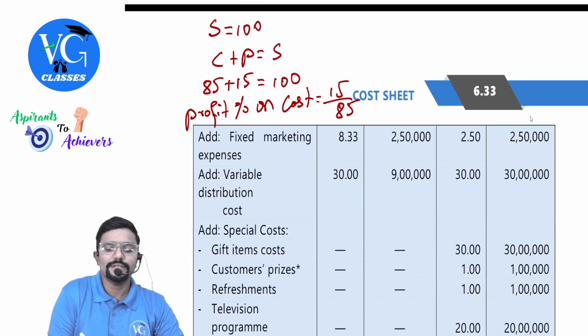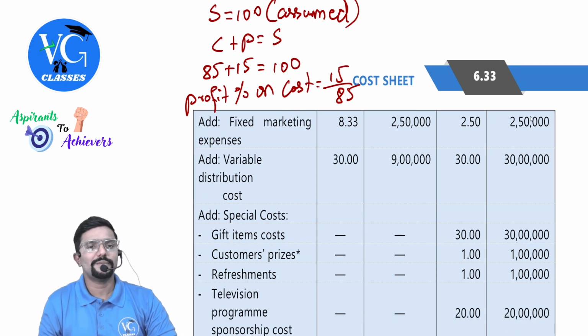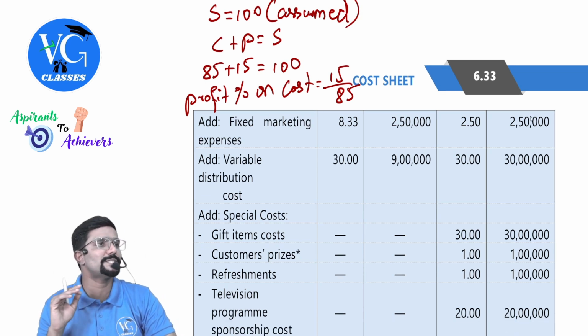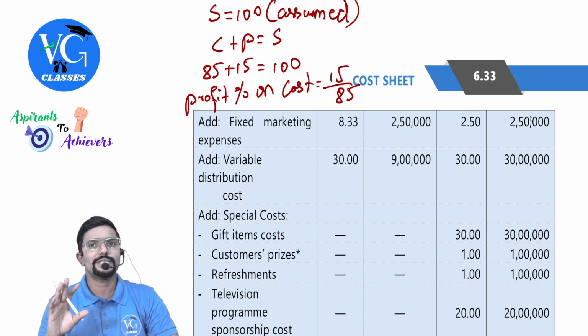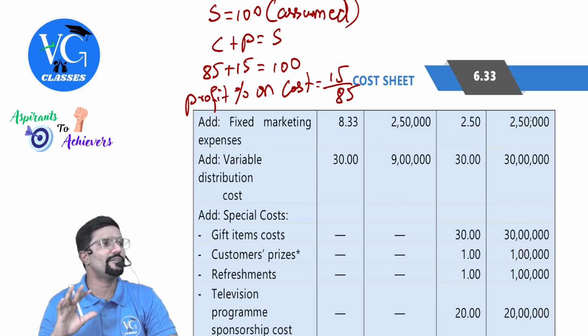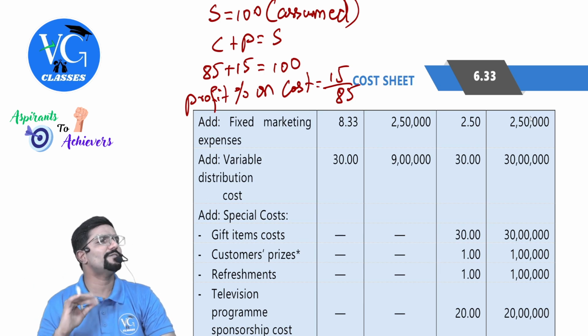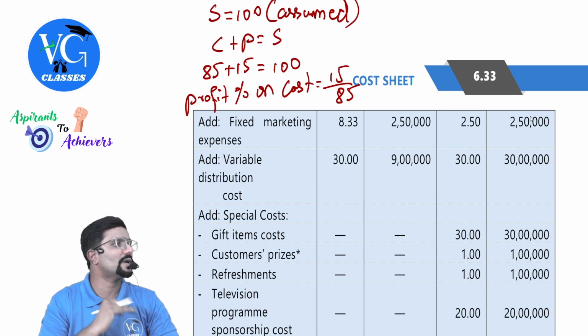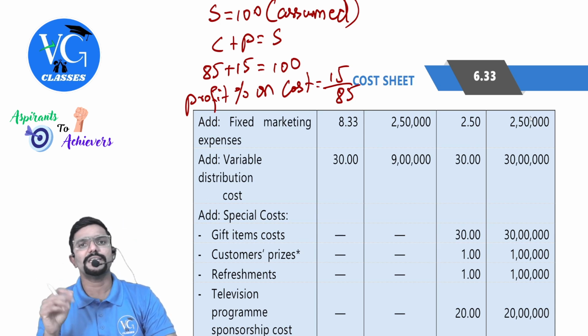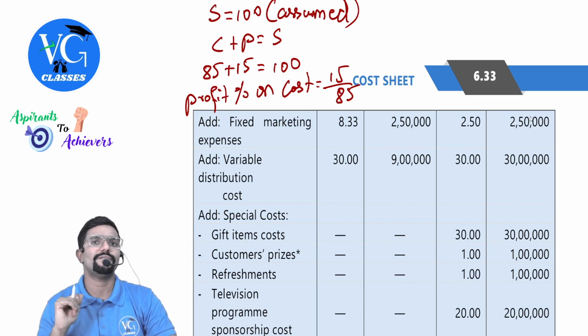Sales is assumed. As profit percentage is given on sales, we have assumed sales to be 100. So we have written the equation: cost plus profit is equal to sales. So if sales is 100, profit would be 15. Sir, how? 100 into 15%, 15. Now cost is the balancing figure: 100 minus 15, cost 85. So profit percentage on cost is 15 by 85.